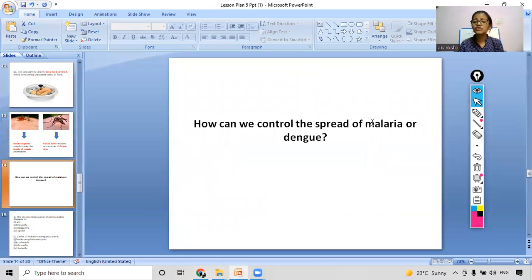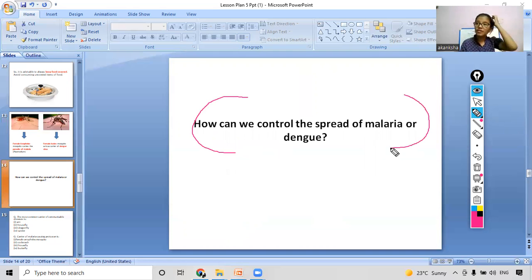How can we control the spread of malaria or dengue? As you all know, these diseases are very deadly, right? So how can we control their spread? We cannot kill every mosquito because it is very hard. So we can destroy their breeding grounds so that no more mosquitoes are produced from the parent mosquitoes, right?